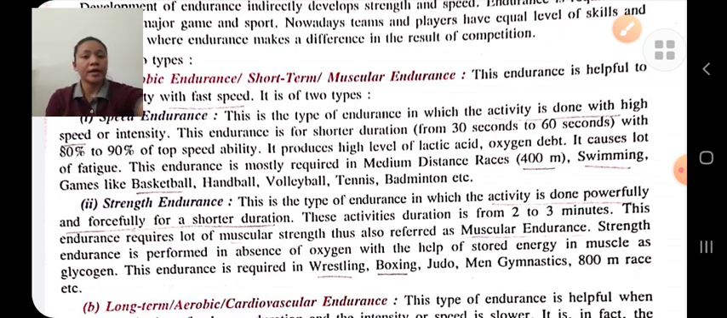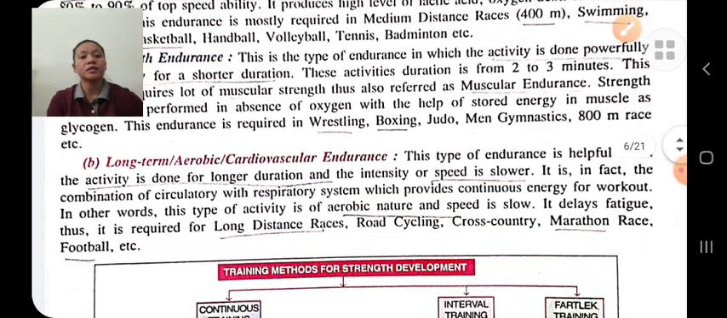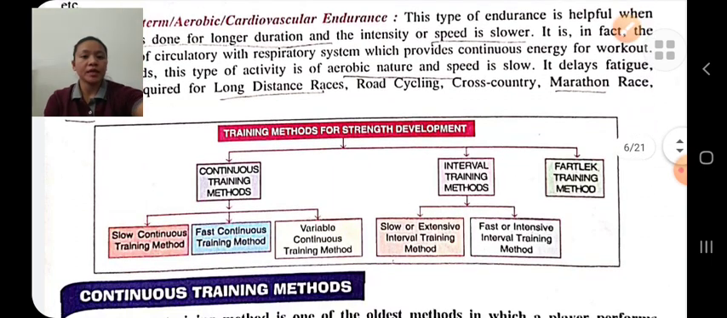Next is aerobic endurance. In aerobic endurance, we do the activity in the presence of oxygen. The activity is done for a long duration and the speed is slow. And the methods for developing endurance: there are three methods to develop endurance, continuous training methods, interval training methods, and fartlek training methods.